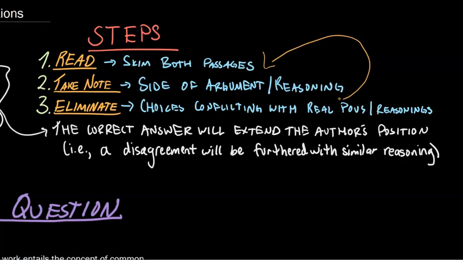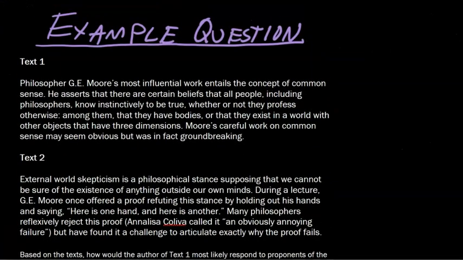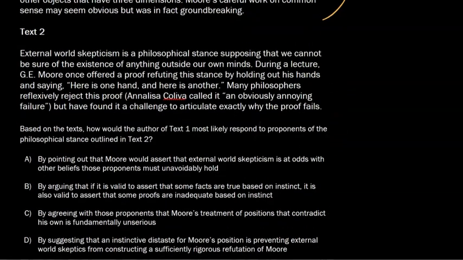Now, remember that the correct answer will extend the author's point of view. They'll extend their ideology. What does that mean? Well, in each text, there's going to be some sort of ideology that's stated, some sort of point, choice, view, opinion, whatever, right? And they're going to back that up with some sort of reasoning. But your answer choice should kind of continue their logic, continue their line of reasoning, right? It shouldn't conflict with it. It shouldn't do anything like that.